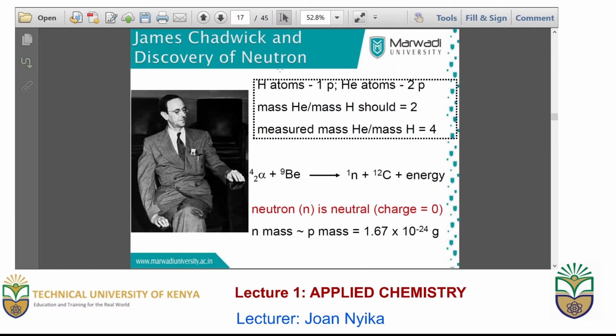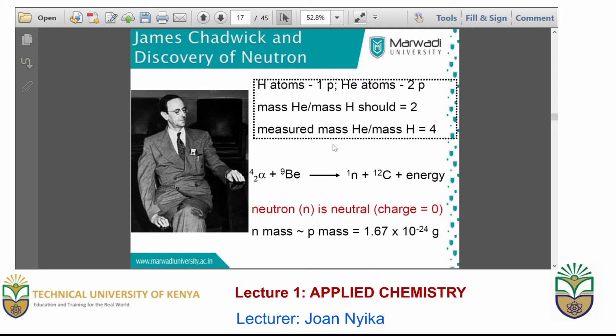Followed by Rutherford's claim was James Chadwick, who tried to show the relationship between the electrons, the protons, and the neutrons. In his experiment, he used hydrogen and helium. Hydrogen has 1 proton, while helium has 2. The mass of helium divided by the mass of hydrogen ideally should be 2.